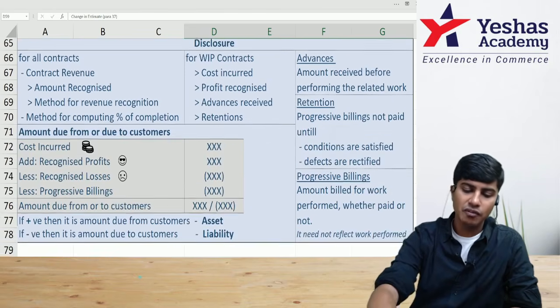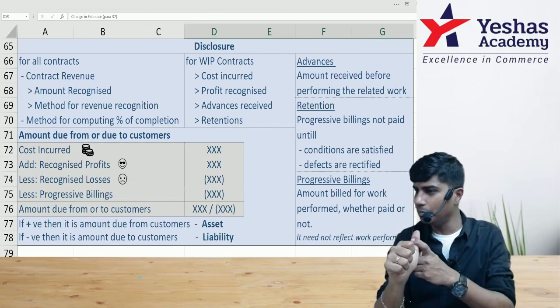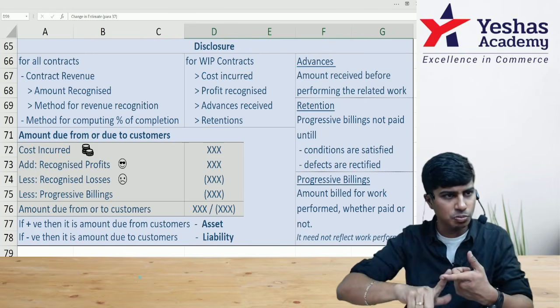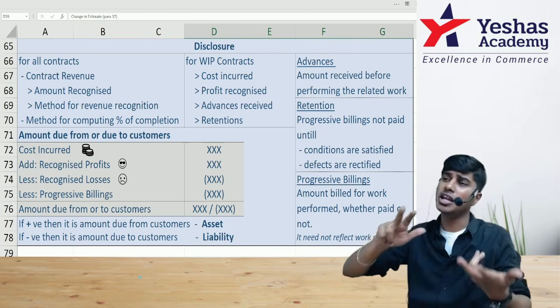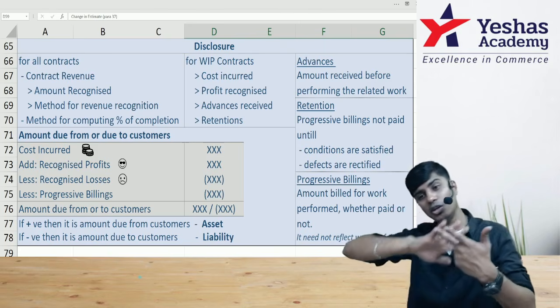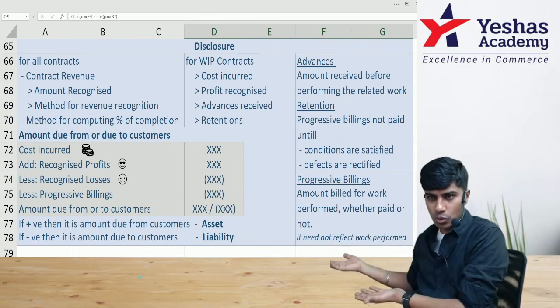Disclosure requirements. Whenever you are running a contract, you need to tell what percentage of the contract is complete, what percentage of revenue is booked, how you are recognizing that percentage basis, how much money you have received, how much money is yet to be received, and how much money you have received in excess. All of these have to be disclosed.